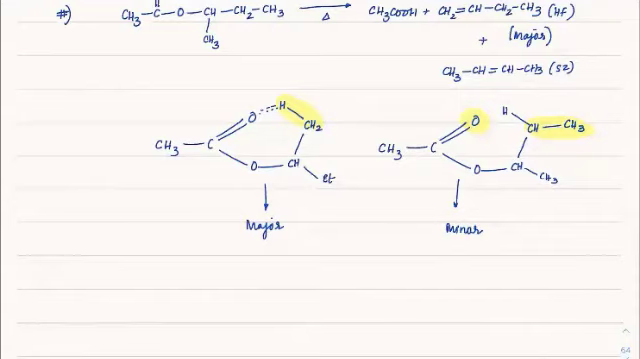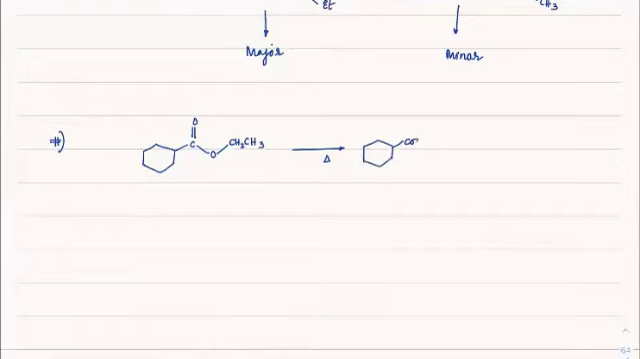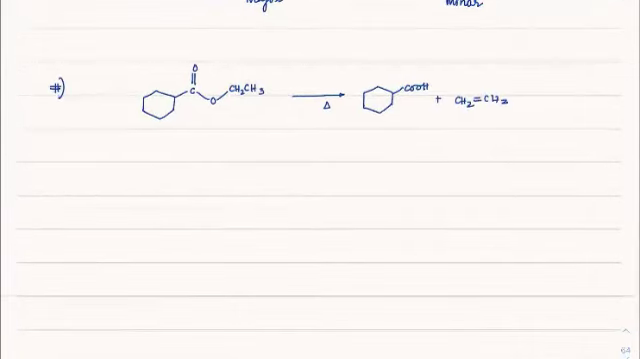Yes. Okay, so let me take 2-3 simple examples here. Suppose you have a group this way, I have O, C double bond O, and O CH2CH3. So in this case, on heating, the product you will get is simple. We will have this as COOH plus CH2 double bond CH2.